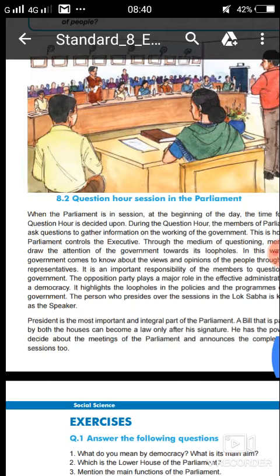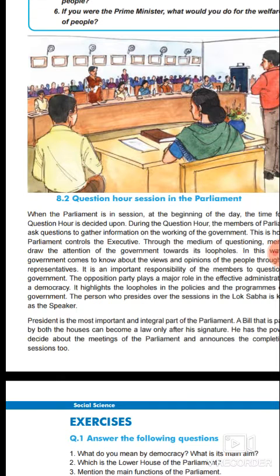The person who presides over the sessions in the Lok Sabha is known as the speaker. As I told you, in the Rajya Sabha it is the chairman; here in the Lok Sabha, the speaker looks after all the hearings and runs the functions of the parliament. The Lok Sabha is presided over by the speaker. The President is the most important and integral part of the parliament.